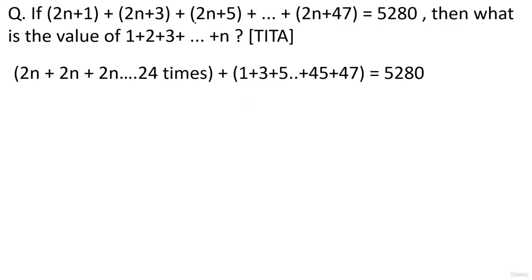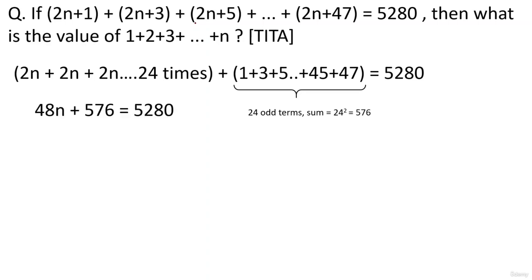So I'll write them both separately. I'll write 1 plus 3 plus 5, 7, 9, 11, up to 45 plus 47 as one side. Okay, and 2n plus 2n plus 2n, 24 times on the other side. दो side में break कर दिया अपन ने. Okay, now guys, 2n plus 2n plus 2n up to 24 times is nothing but 2n times 24, that is 48n. And the next part, 1 plus 3 plus 5 up to 47 is nothing but 24 odd numbers का sum. Okay, sum of the first n odd numbers is nothing but n square, right? So for these terms, 1, 3, 5 up to 47, the sum is 576. So we have 48n plus 576 is 5280.